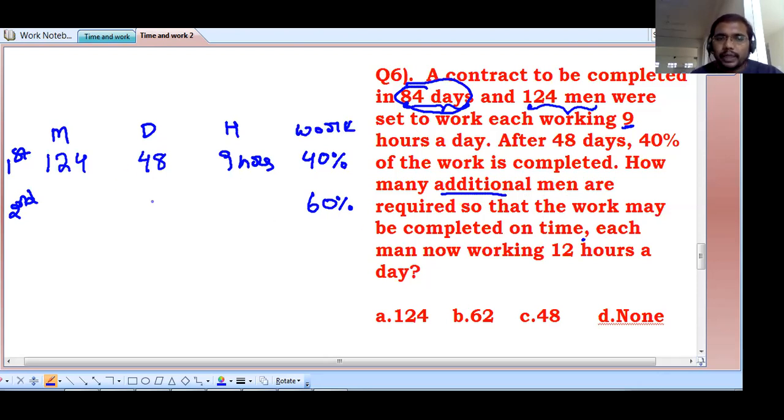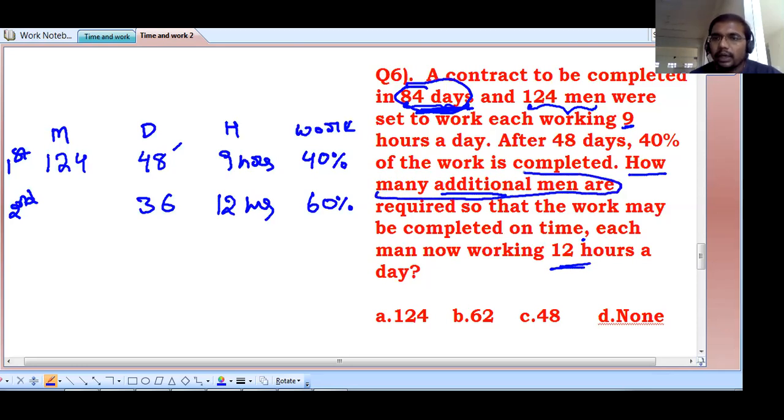On time means the remaining days are how many? 36 days. How is it 36 days, sir? Because 84 days are there. Now 48 days are already completed. The remaining are 36 days. Now every person is working for how many hours daily? 12 hours daily. But the question is, how many more or additional men are required?